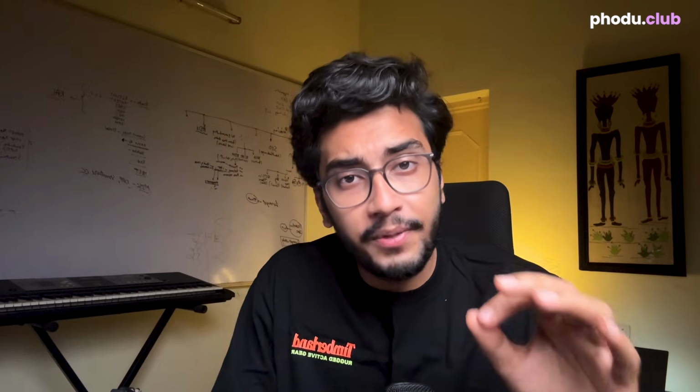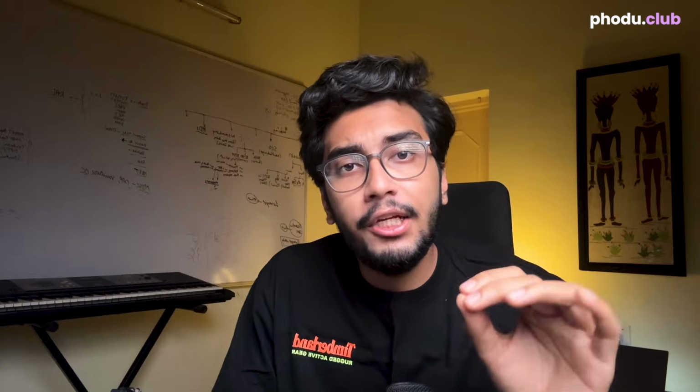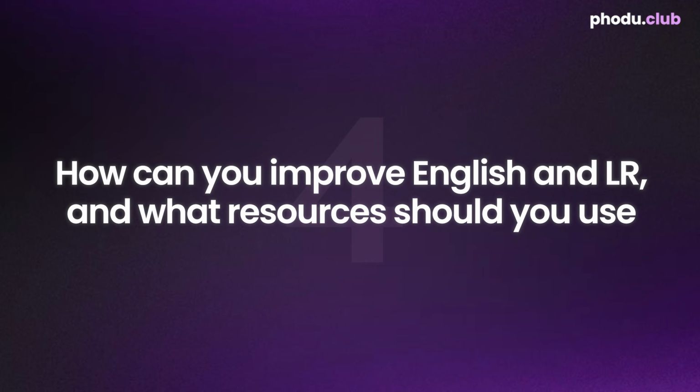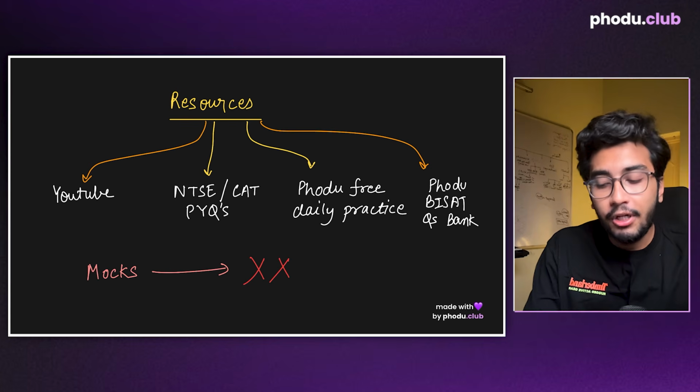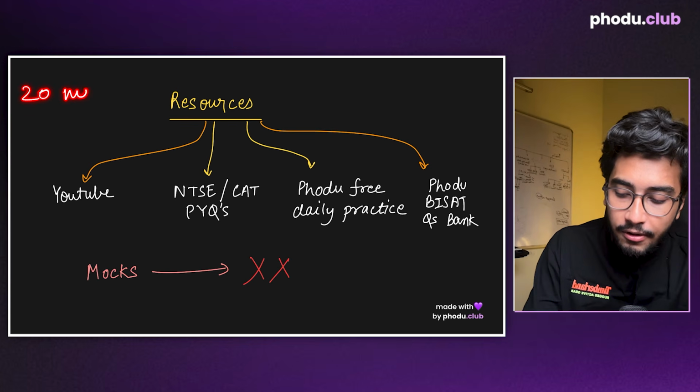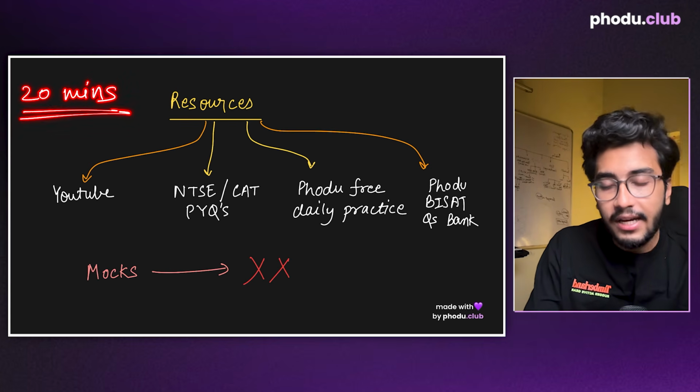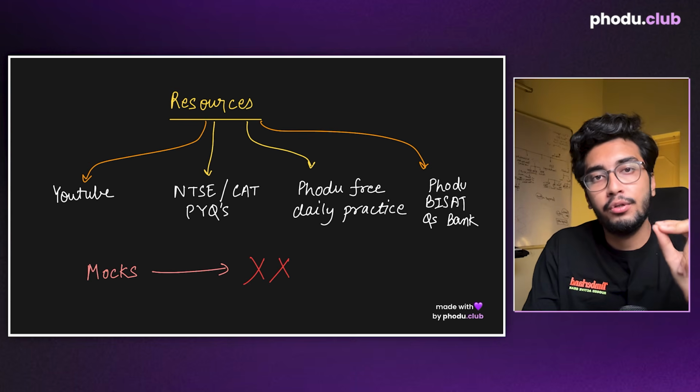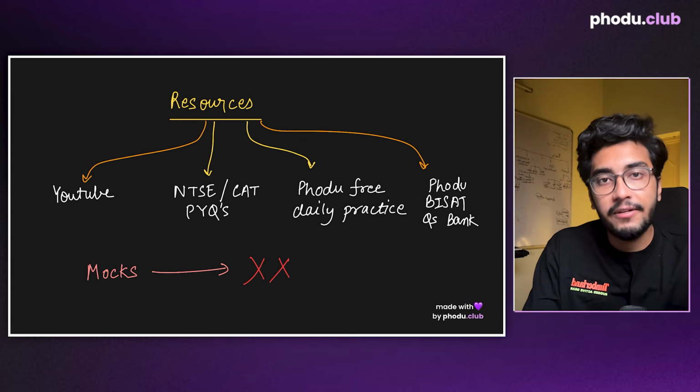So these are basically the major and the most dominant English topics. Now, just knowing the topics is not enough. Now I'll actually tell you how you can improve English and logical reasoning and what resources you should use on a daily basis. You should make a habit of studying English and logical reasoning for at least 20 minutes a day. That should be the minimum, 20 to 30 minutes every single day.